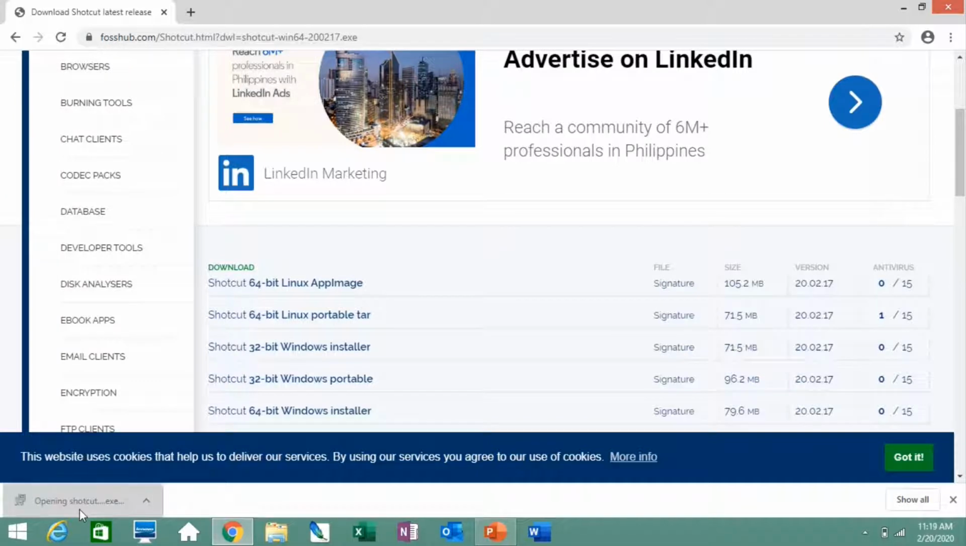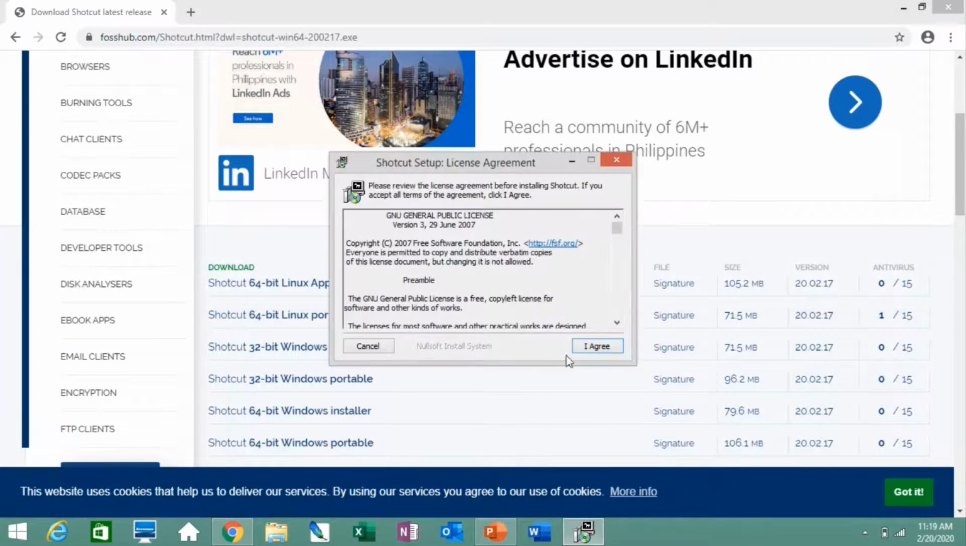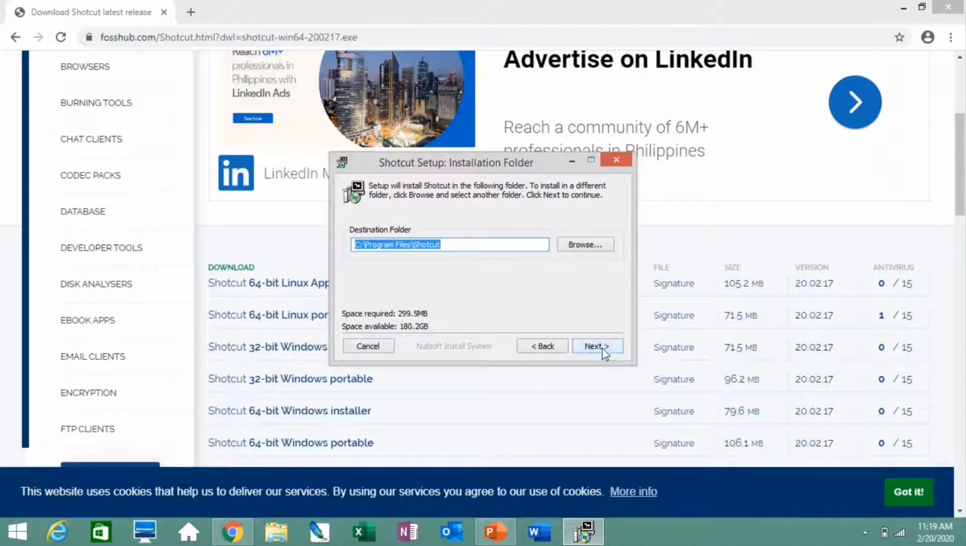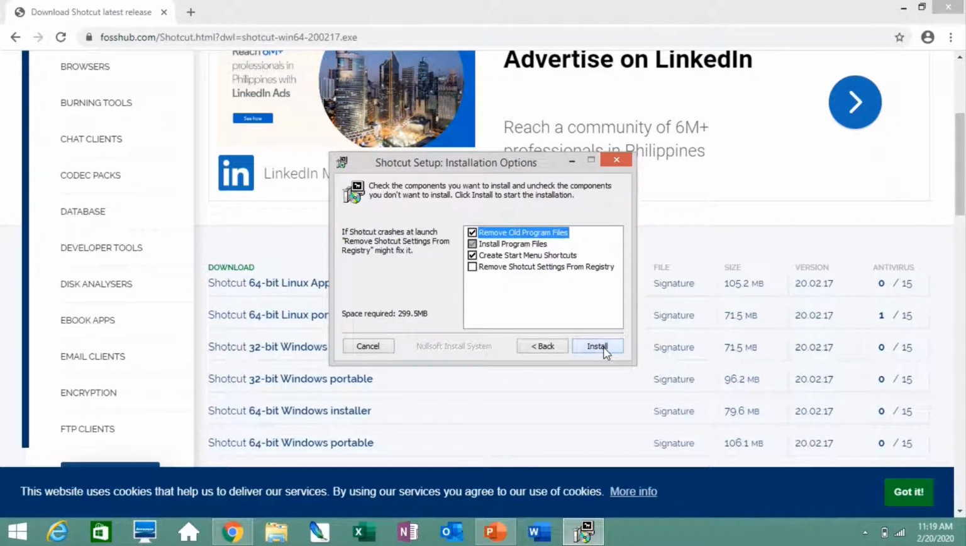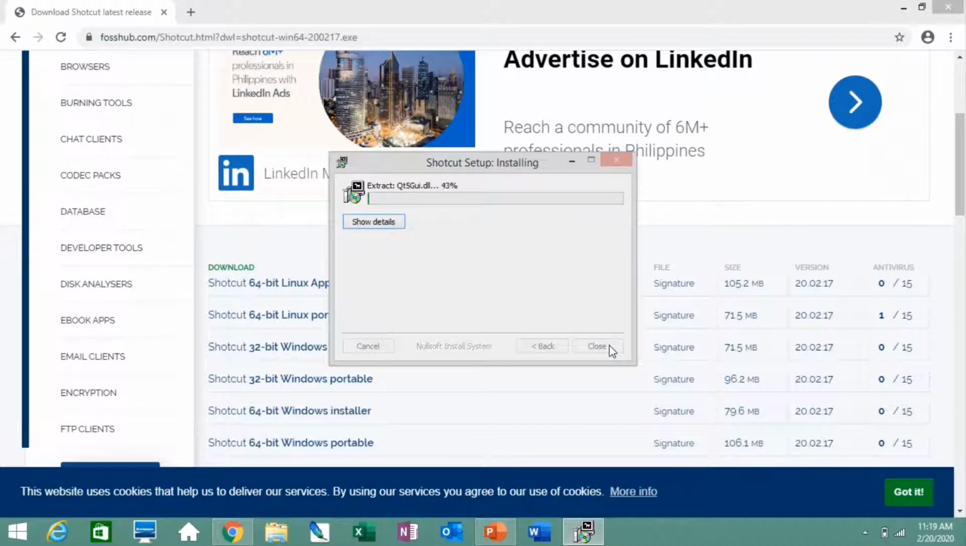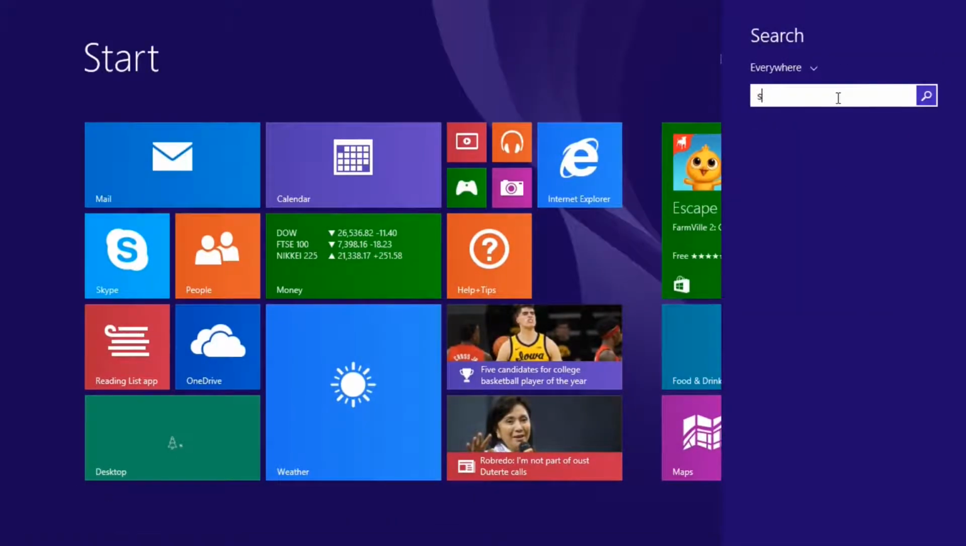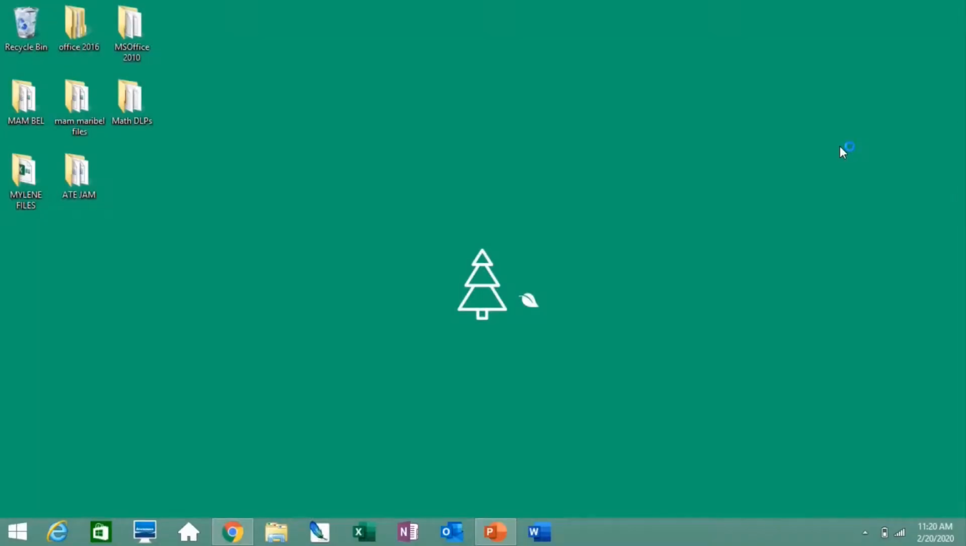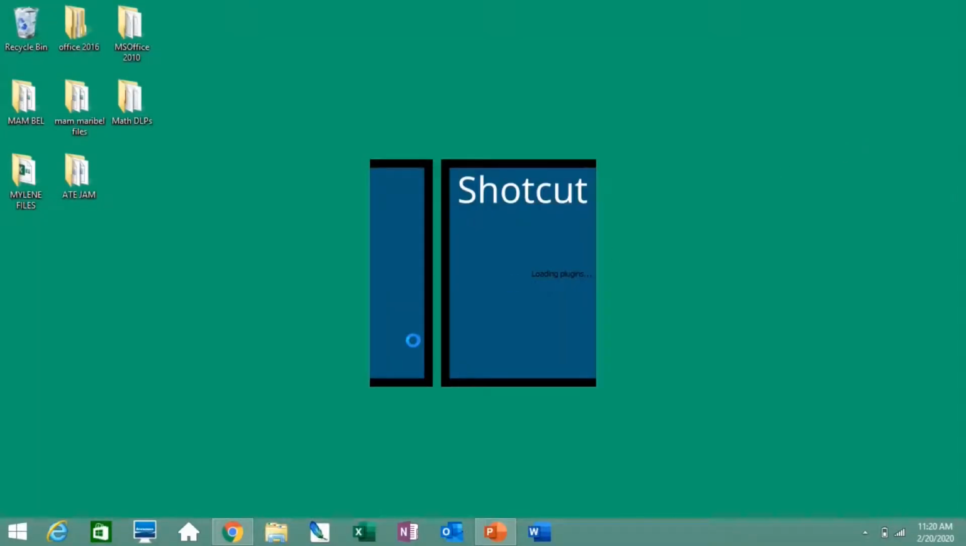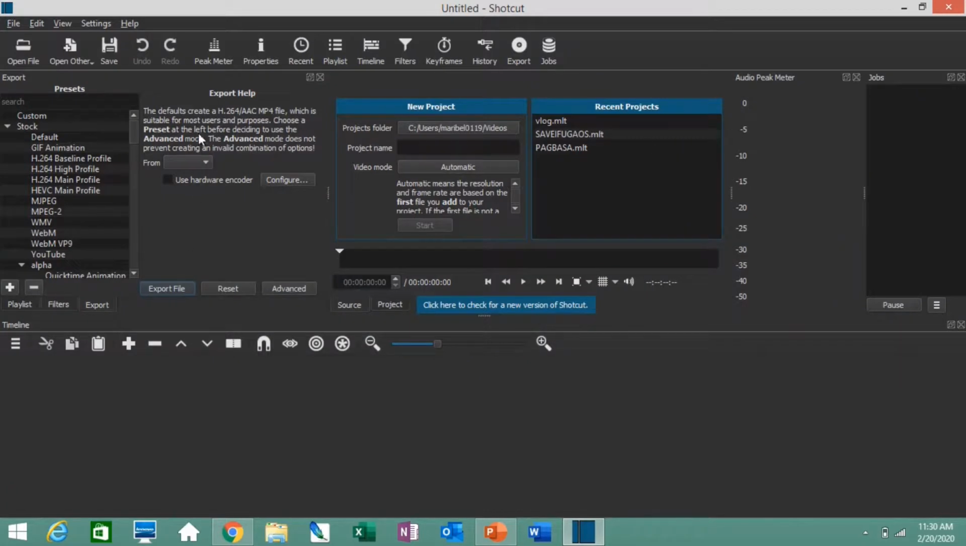A few moments later. Once it is downloaded, click agree. Next, install. A few minutes later, and after that, you can find the shortcut on your desktop. That's it.